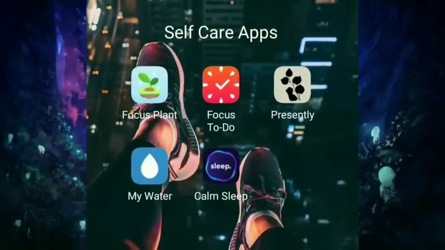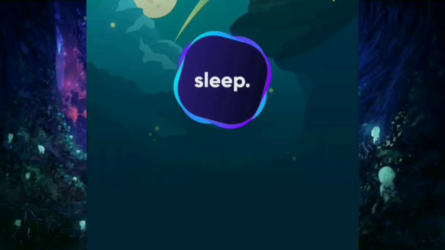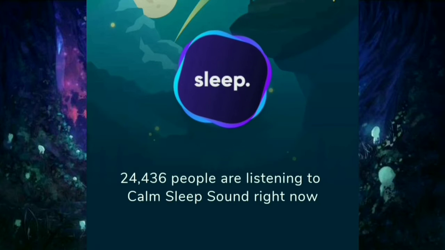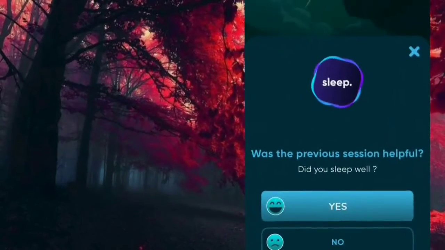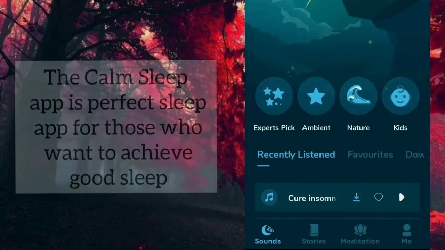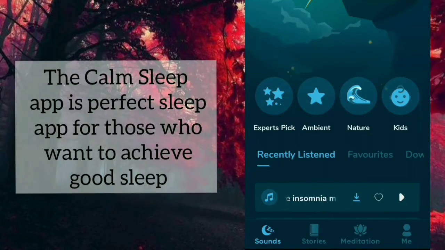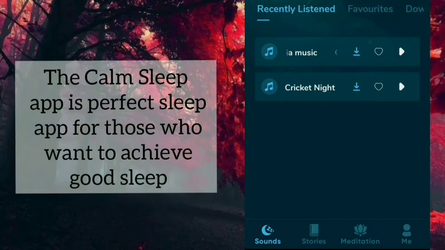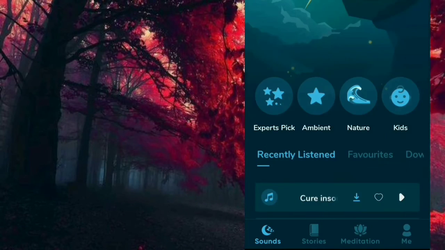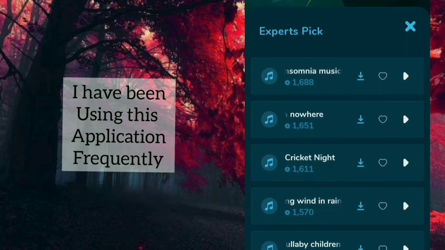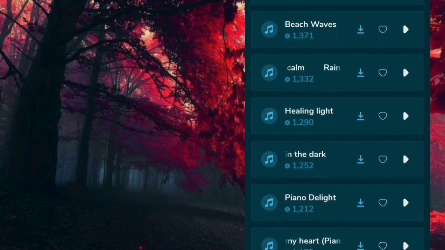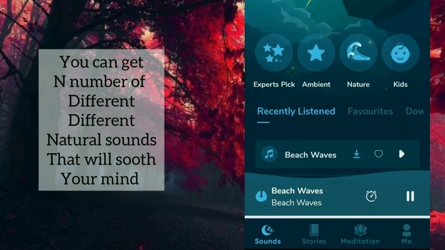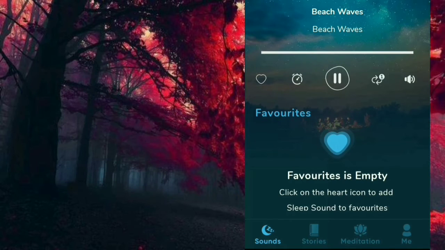Calm Sleep. This application provides such good features that I have never imagined. They provide us sounds, stories, and meditation. In sounds, they have such soothing sounds that actually make us fall asleep. Now I have already downloaded some sounds. It all depends upon you which sound is soothing for you or your ears.